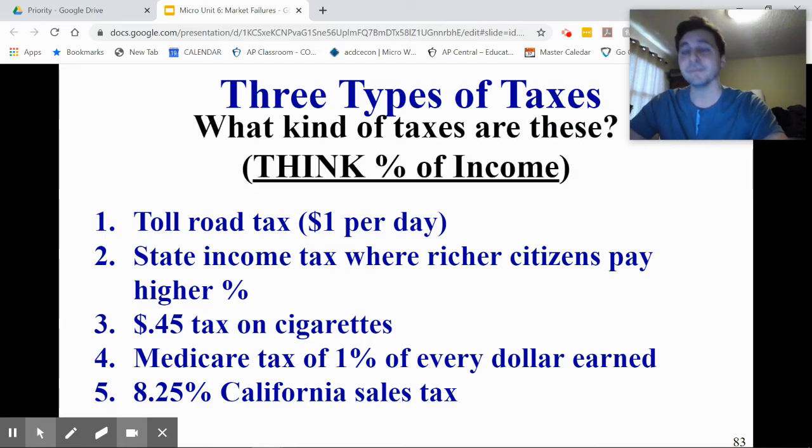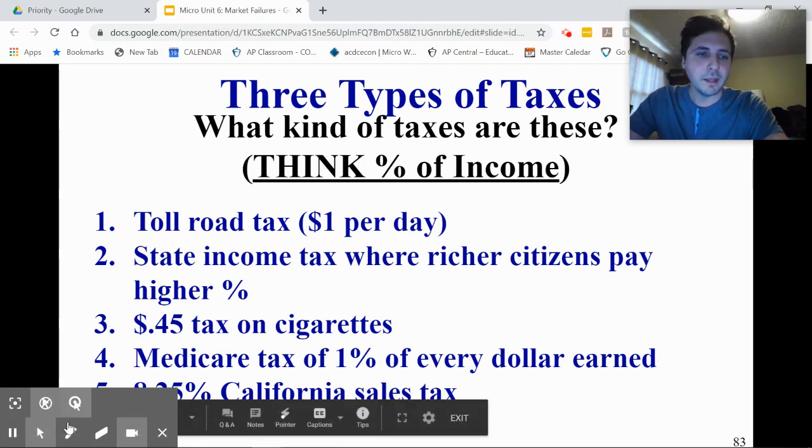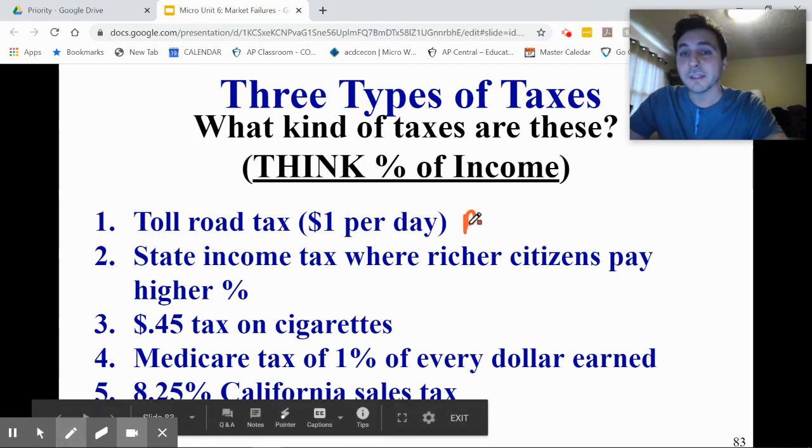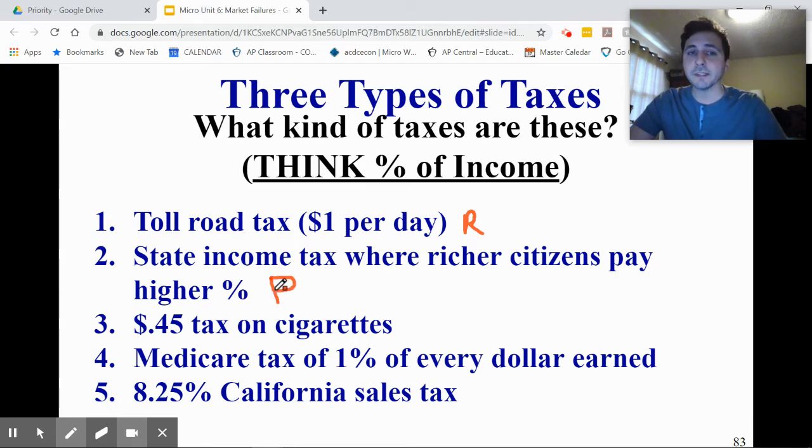Pause. Unpause. So a toll road tax, which is $1 per day, what kind of a tax is that? That's actually going to be a regressive tax. Think of it. When a very wealthy person pays that tax, it's a very small percentage of their income. But when somebody very poor pays it, it's a large percentage of their income. What about state income tax, where richer citizens pay a higher percentage? That's going to be progressive. It's all about the percentage, right? The very wealthy pay a higher percentage of their income than the very poor.